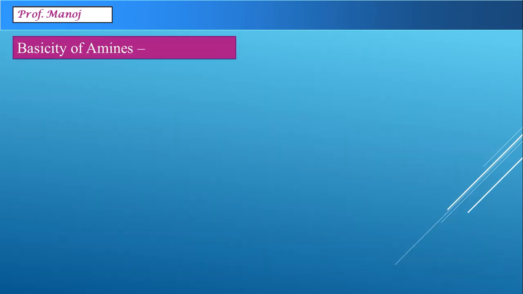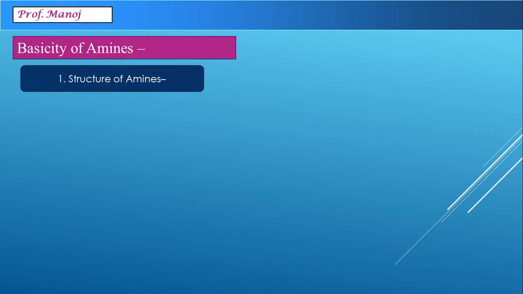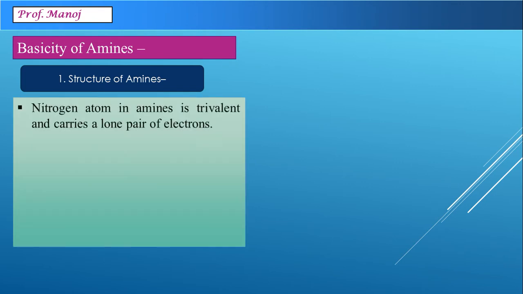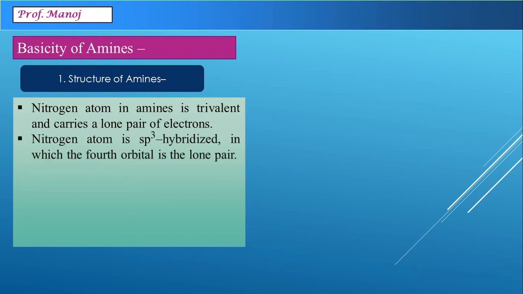We now come to the second part of the topic, that is basicity of amines. We will study this in a very logical way. To understand basicity in a better manner, first we will study the structure of amines. Nitrogen atom in amines is trivalent and carries a lone pair of electrons. Nitrogen atom is sp3 hybridized, and as we know, sp3 hybrid molecules have 4 orbitals.